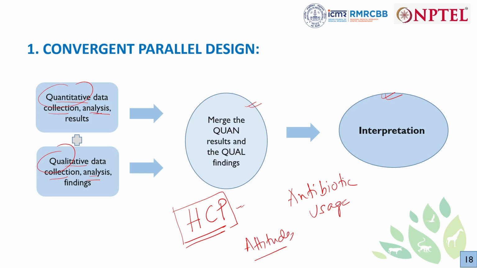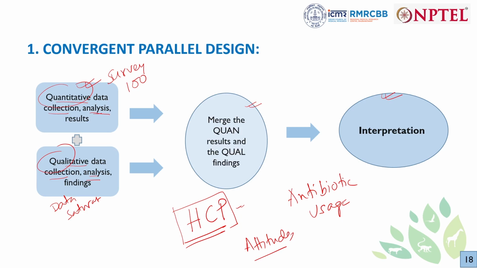So as a researcher, we'll parallelly do a quantitative survey. We'll do a survey among all the healthcare providers. We'll analyze the survey. Maybe we'll be taking 100 healthcare physicians, based on a questionnaire. We'll be trying to find out quantitatively what their attitude is towards antibiotic usage, and among those 100 people only, we'll be doing a qualitative data collection till we attain data saturation. So these two are going parallelly, trying to understand the attitude towards antibiotic usage.